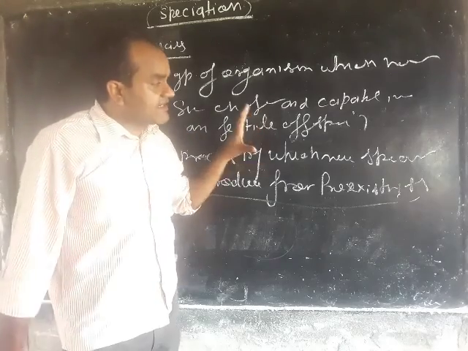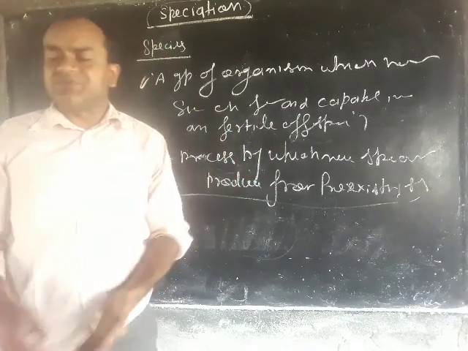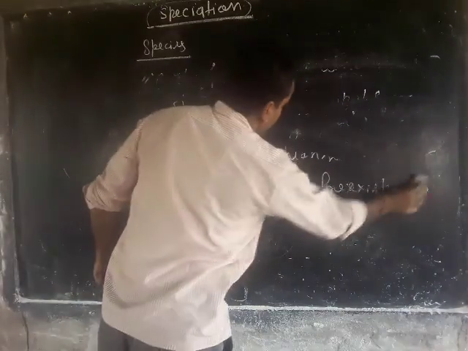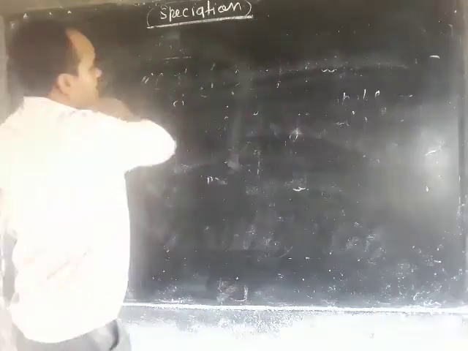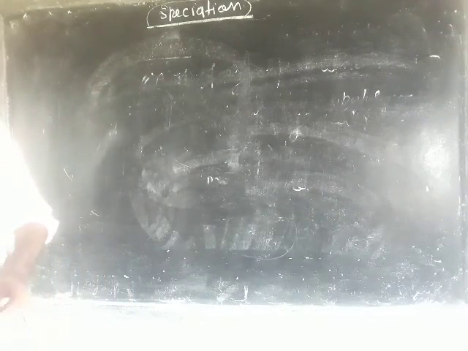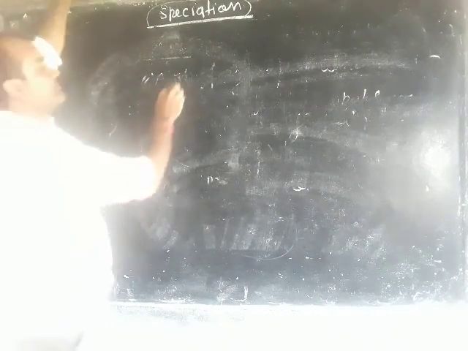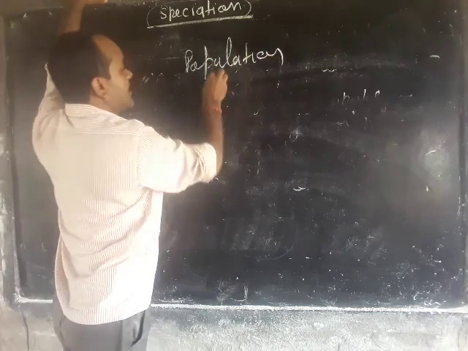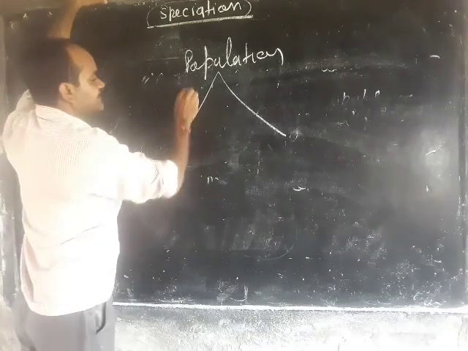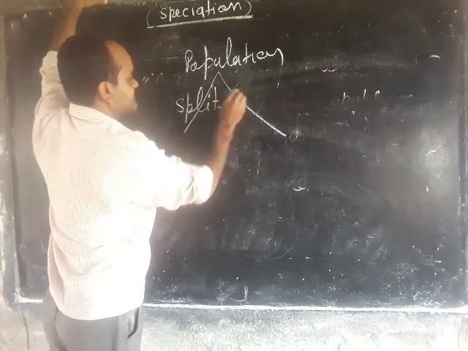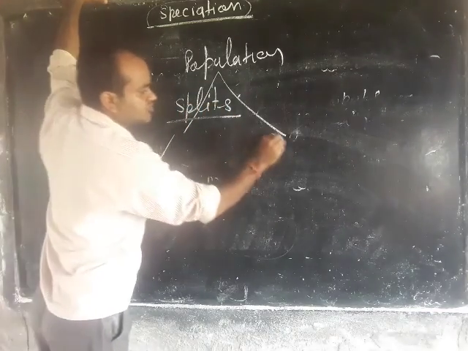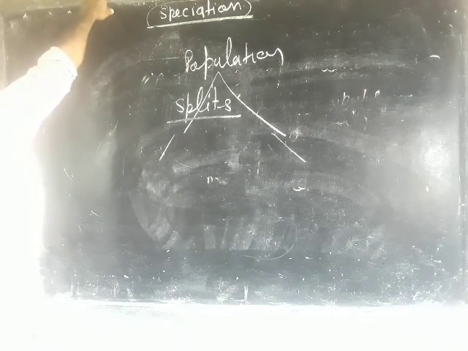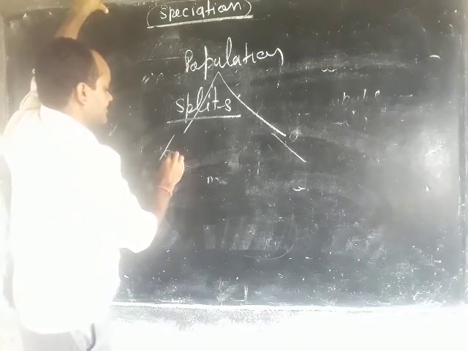Now we will study how new species are formed. New species are formed when a population is divided or split into two separate groups.